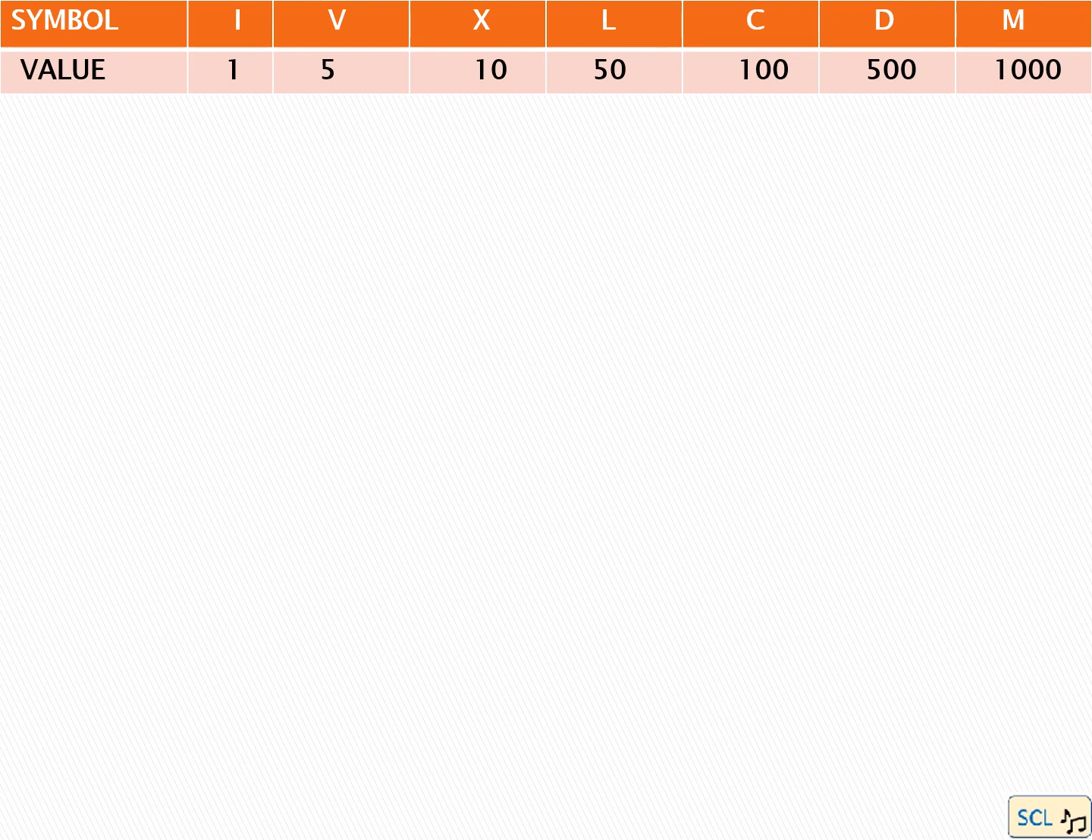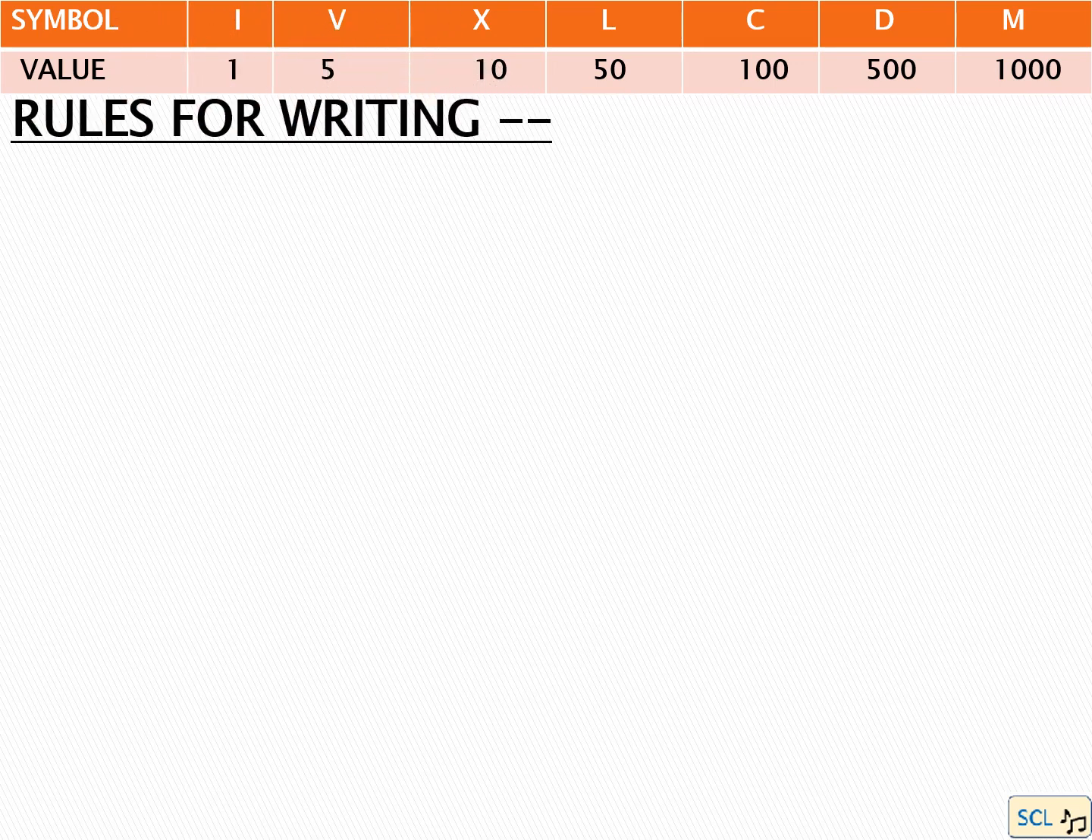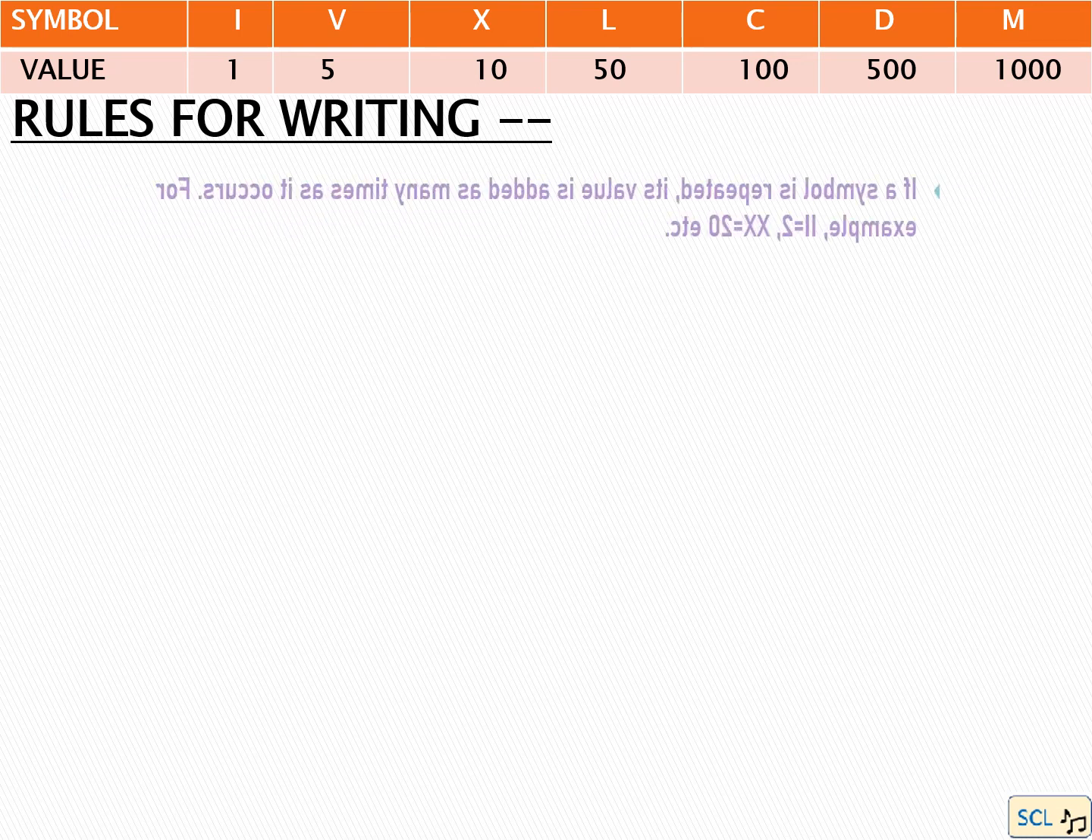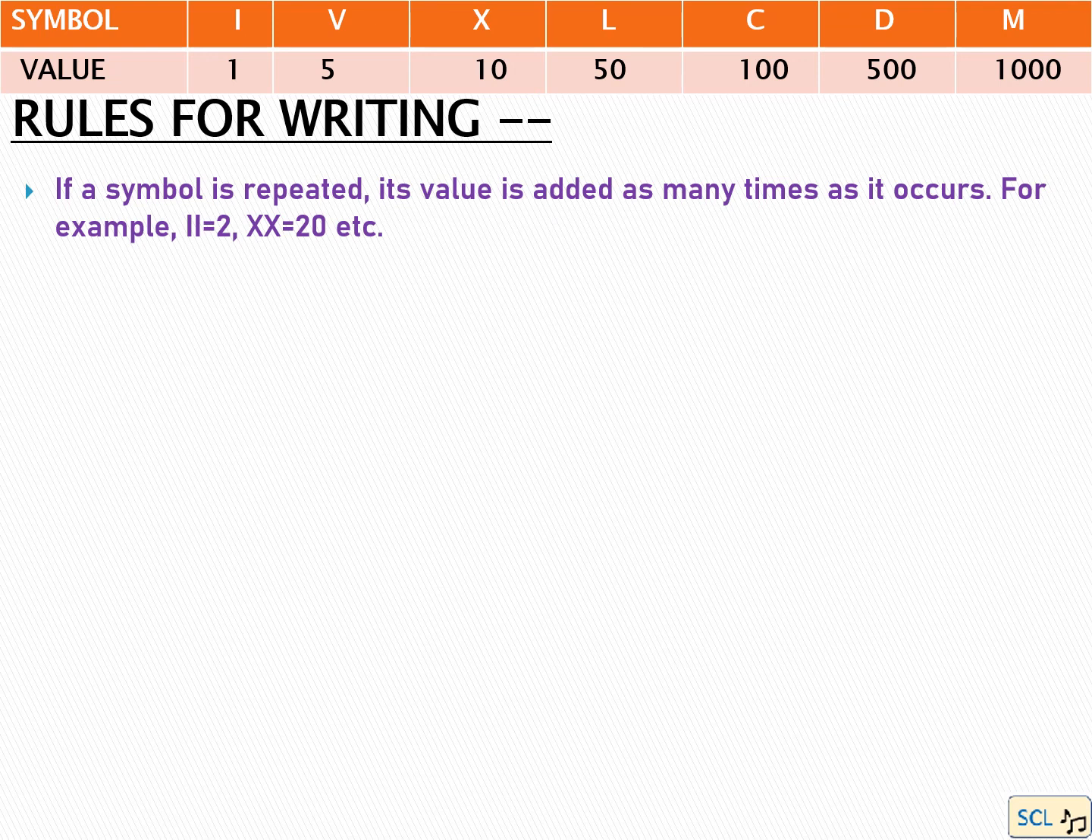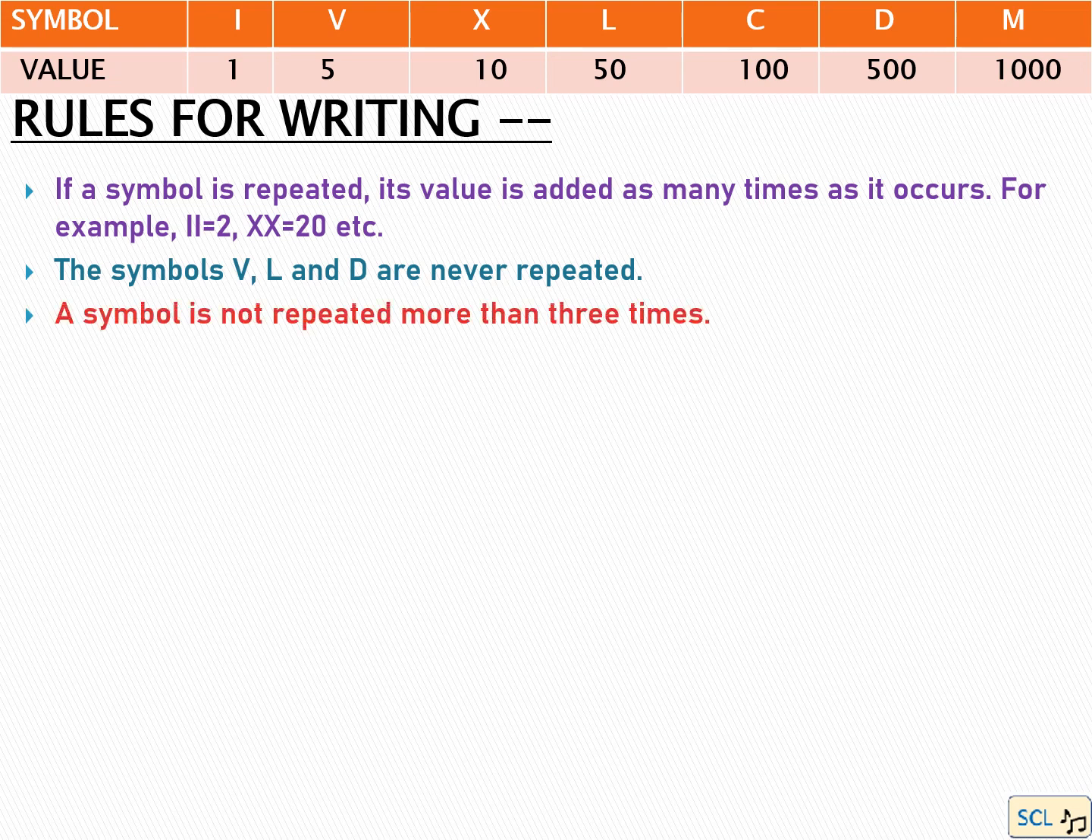But what about the numbers which come in between them? How to write them in Roman numerals? There are some rules for writing the numbers in Roman numerals. First, if a symbol is repeated, its value is added as many times as it occurs. For example, if I is written 2 times, the number is 2. If X is written 2 times, the number is 20. The symbols V, L and D are never repeated. A symbol is not repeated more than 3 times.